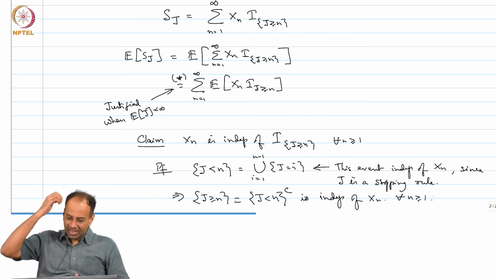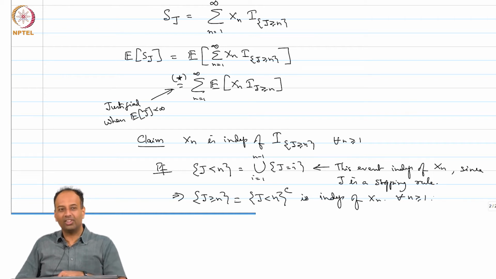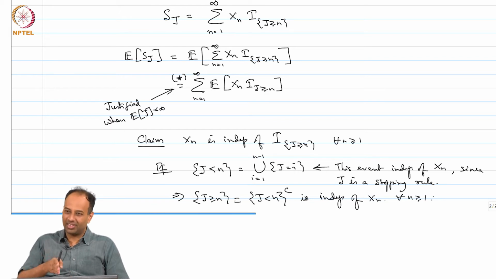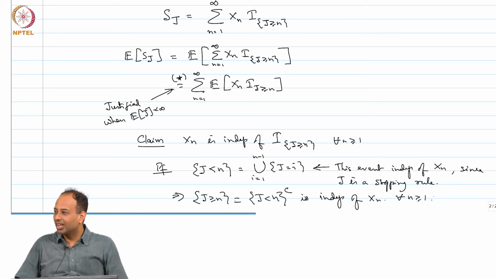Similarly, the event J equal to n plus 1 or n plus 2 does depend on X_n. So then how is it that J greater than or equal to n is independent of X_n? J greater than or equal to n means J equal to n, or J equal to n plus 1, or J equal to n plus 2, and so on. None of these events are independent of X_n, but it turns out that J greater than or equal to n is independent of X_n. So this is actually correct, there is nothing crazy going on here.